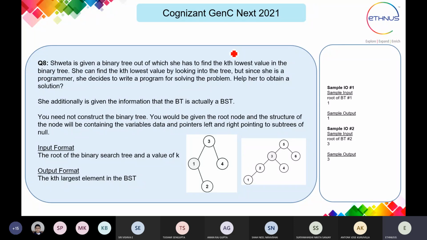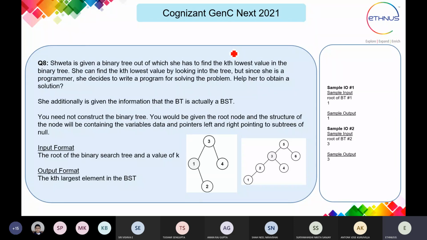She additionally is given the information that the BT is actually a BST. Binary tree, we know, is the special tree which has at least 0 and at most 2 children, right? Not more than 2 children will be there if the tree is a binary tree.